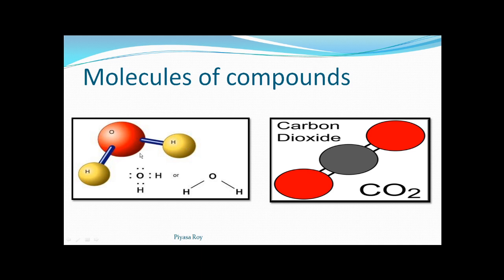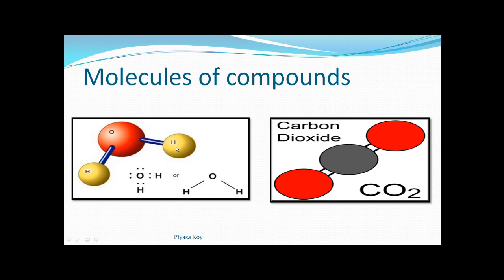So two atoms of hydrogen will be combining with a chemical bond with an atom of oxygen. So this is a chemical bond, and here two hydrogen atoms are combined with an oxygen atom to form a molecule of compound. So here we can see two different kinds of elements, hydrogen and oxygen.